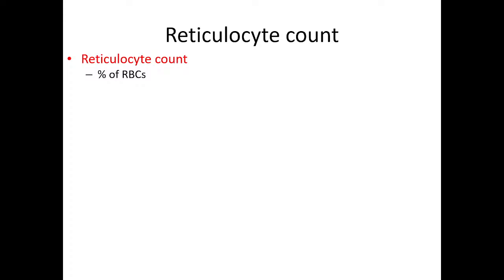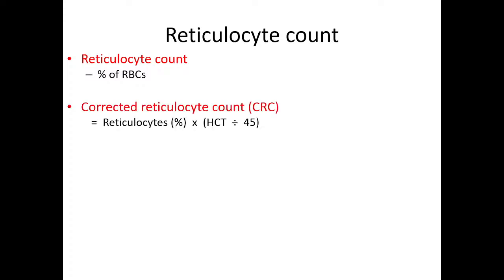So, the normal count is about 1 to 2.5% of RBCs. But in case of anemia, when anemia is there, the body tries to make more RBCs. So, the retic count will increase automatically. In proportion to that degree of anemia, an increase in reticulocyte count will normally be there. So, that is why we have to correct the reticulocyte count to interpret it properly.